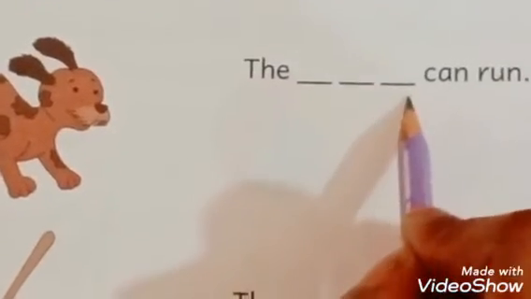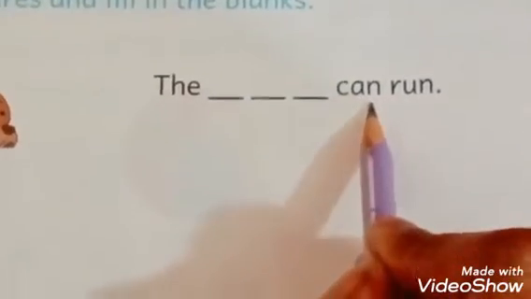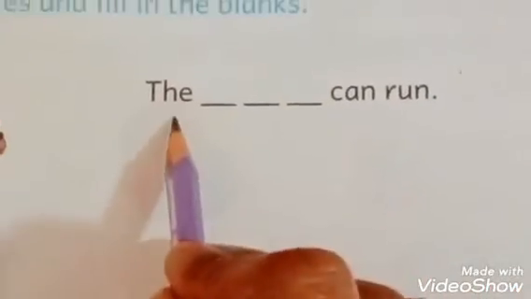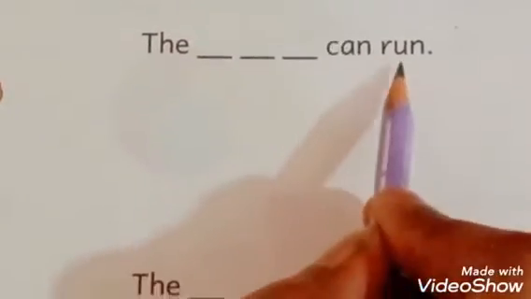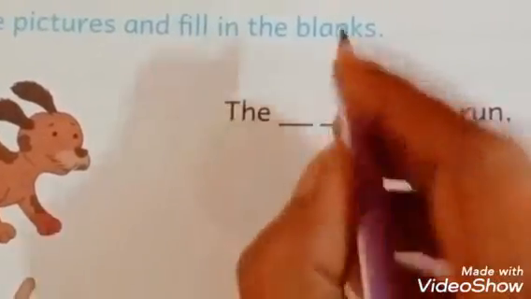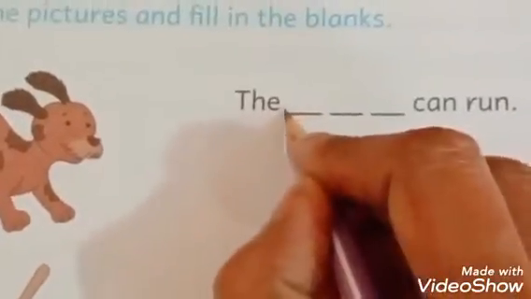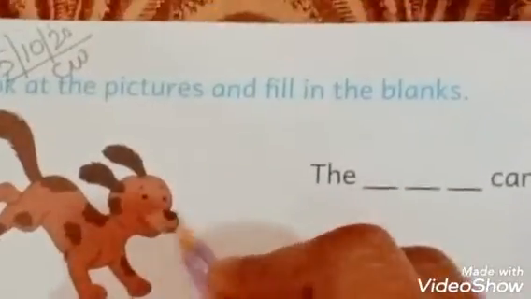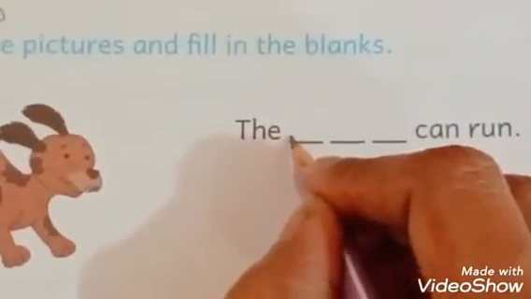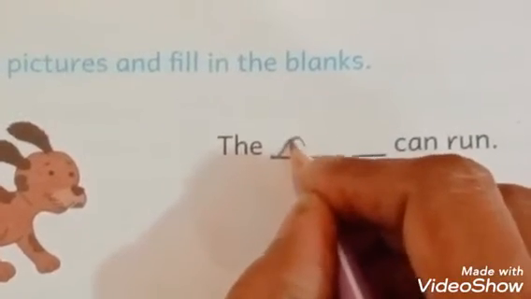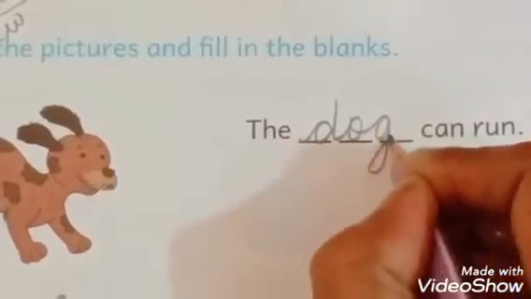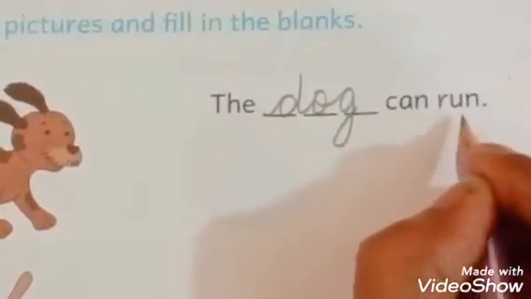The dash can run. Okay. The dash can run. What will come here? Dog. The dog can run. Say the spelling of dog. Dog. D-O-G. Dog. The dog can run.